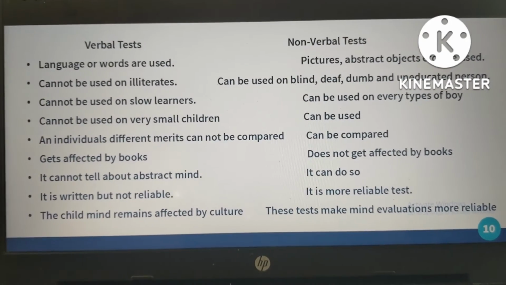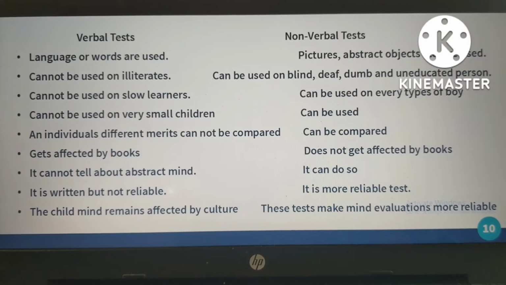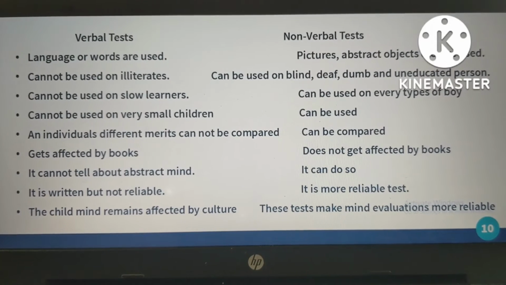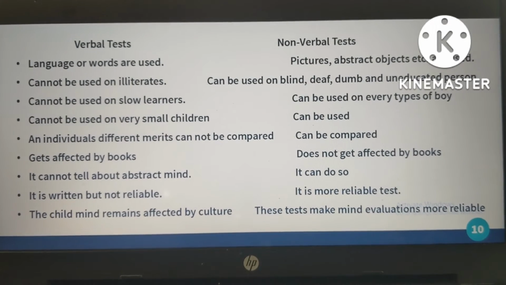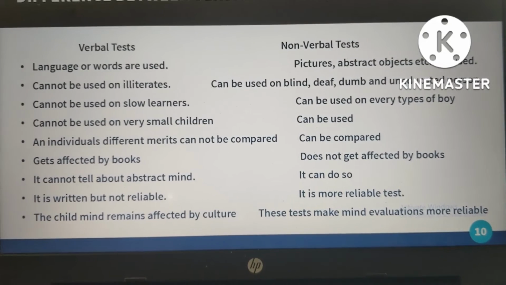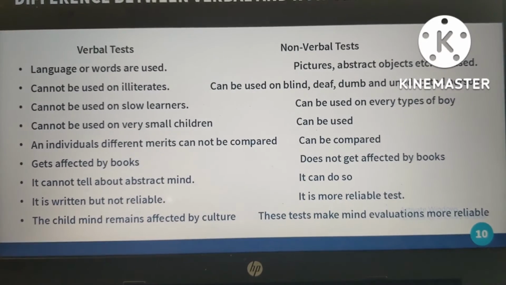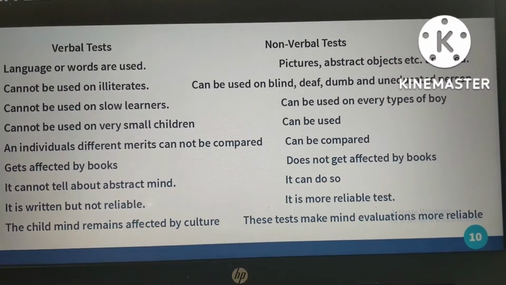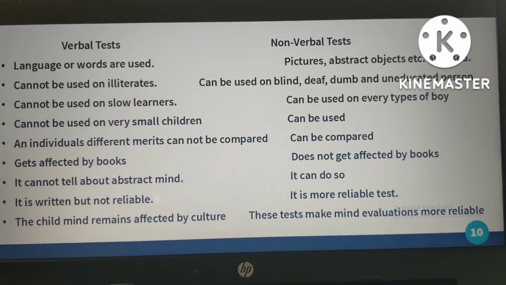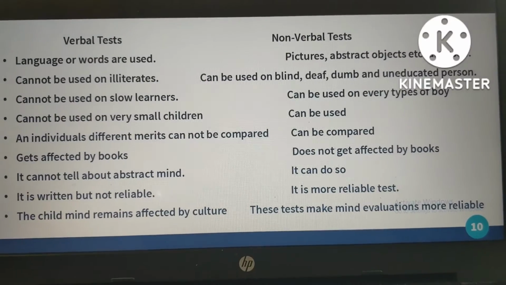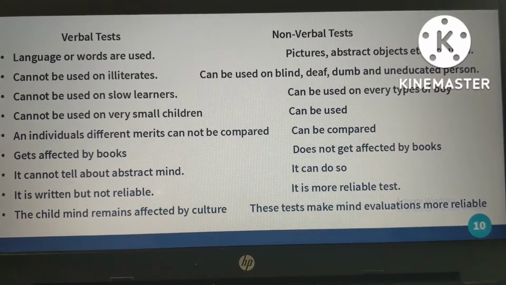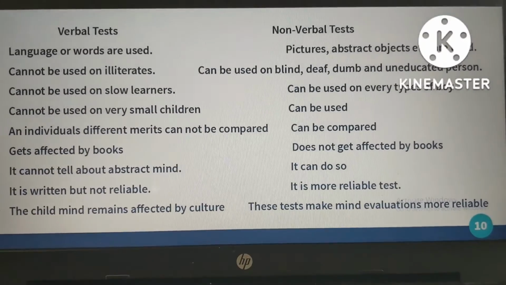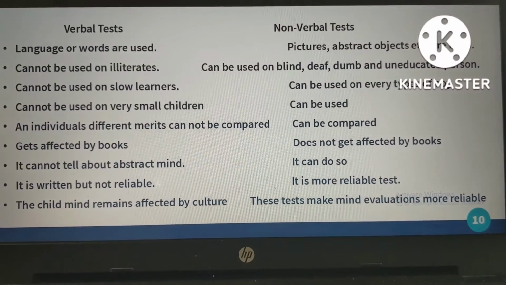The next is that in the verbal test, individual differences in merit cannot be compared. Here we cannot differentiate between individuals, but in the non-verbal test we can know their imagination by seeing what they imagine in the image. But in the verbal test, they just have to write down the answer. It cannot be authentic also.